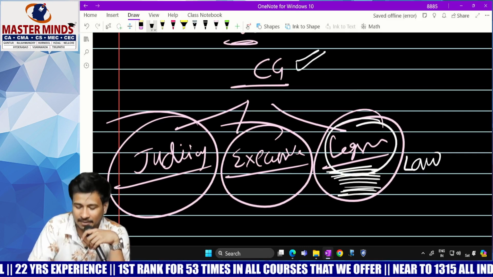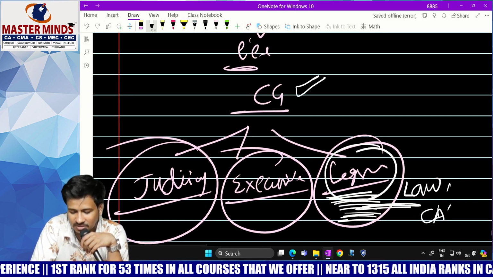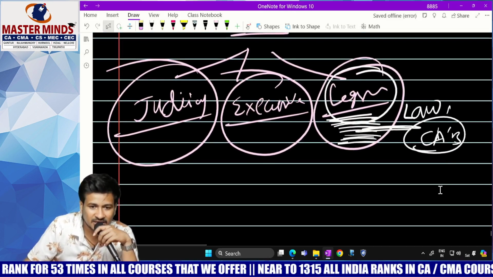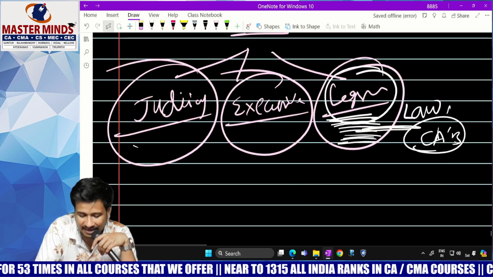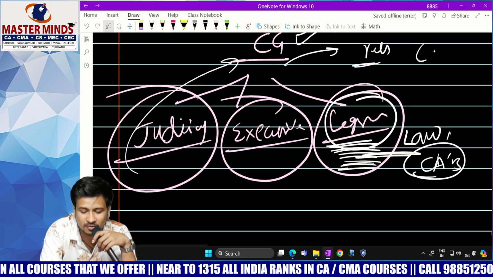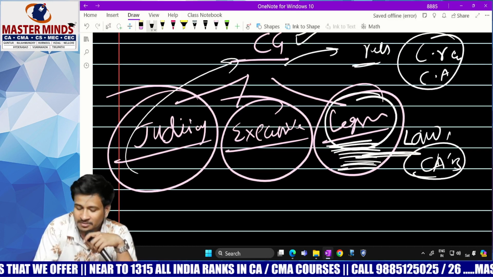Now, the legislative department has issued the Companies Act 2013 through Parliament. The Companies Act 2013 entrusts the central government to frame rules with respect to cost records and cost audit. Who will frame these?